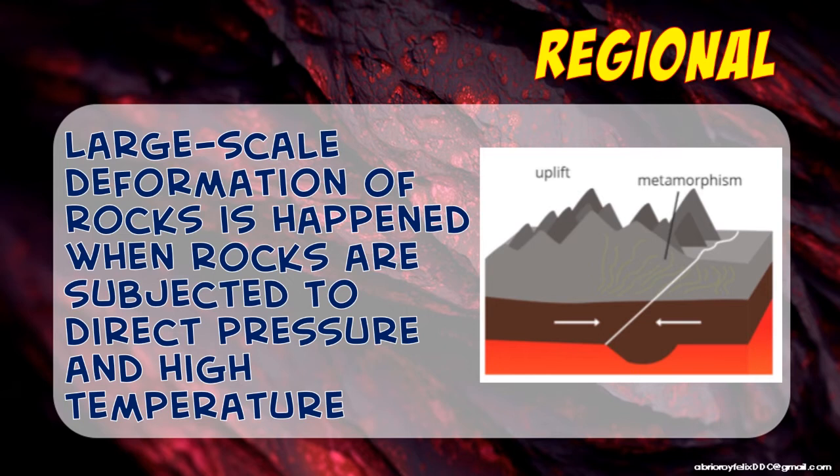So again, when it's regional, it means the scope is very large. When it's contact or thermal, it is specific, only what has direct contact with your source of thermal energy or heat, which is possibly the magma. So that's the difference between your regional and your contact or thermal metamorphism.